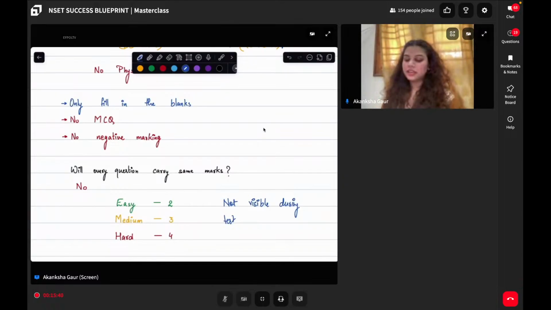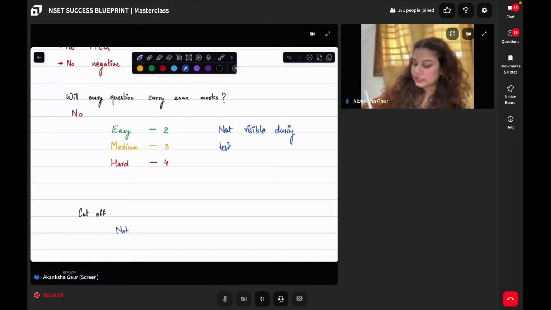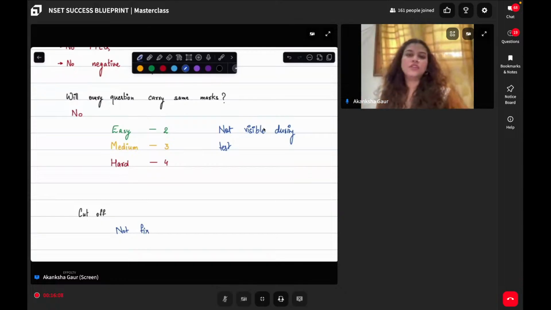Now, talking about the cutoff, some of you are saying that you are solving all the reasoning questions and still not able to pass the exam. There are two aspects to it. First of all, there are a certain amount of marks that you have to get in maths also. You cannot fail in maths and get all the marks in logical reasoning. Also, in NSET there is no fixed cutoff.